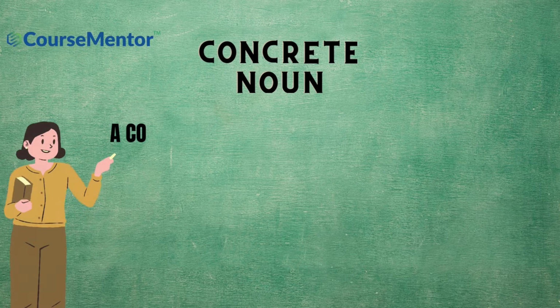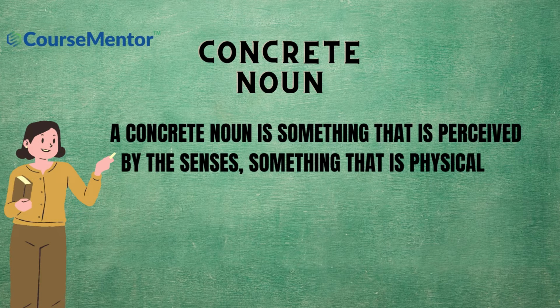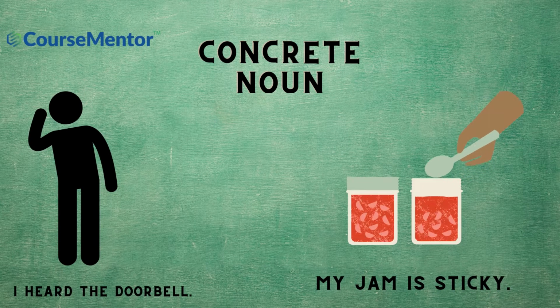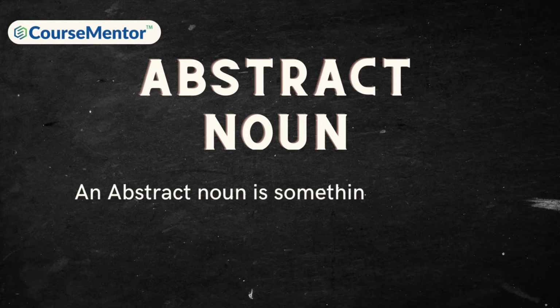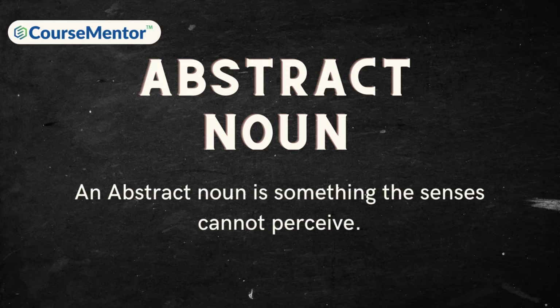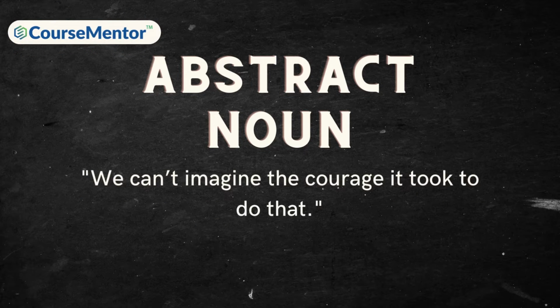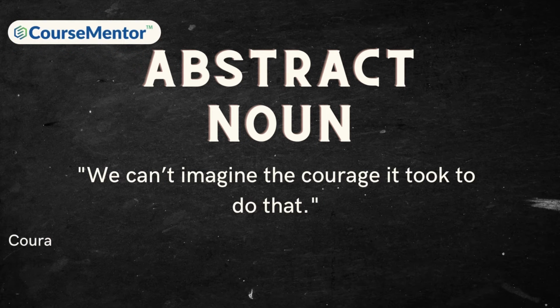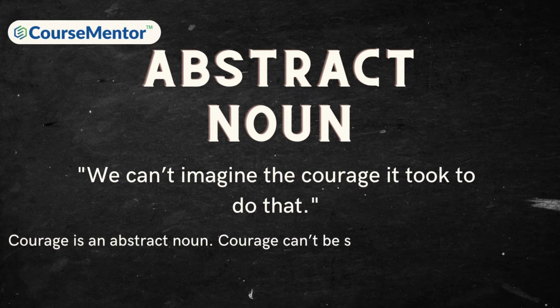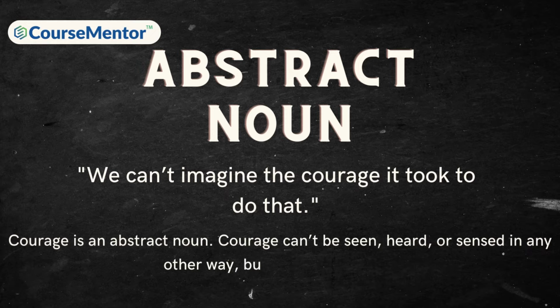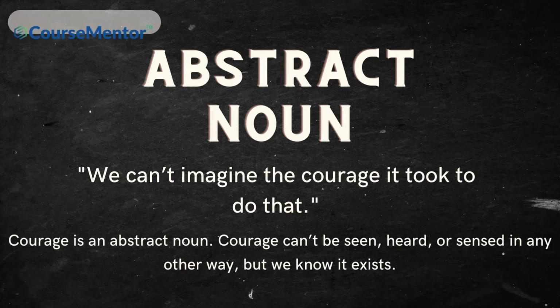A concrete noun is something that is perceived by the senses as physical or real. Example: I heard the doorbell. My jam is sticky. Doorbells and jams are real things that can be sensed. An abstract noun is something the senses cannot perceive. Example: we can't imagine the courage it took to do that. Courage is an abstract noun. Courage can't be seen, heard, or sensed in any other way, but we know it exists.